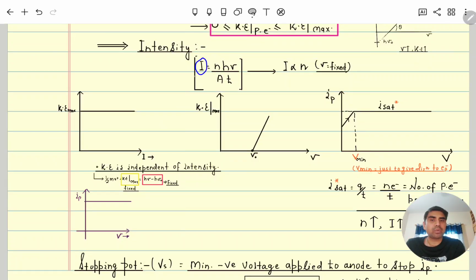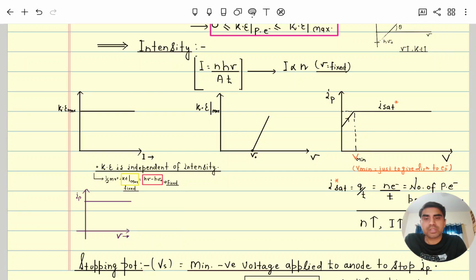Means intensity only depends on the number of photons. The more the number of photons, the more the brightness. If we are considering one photon, its frequency is constant. Now we can only vary the number of photons. So the more the photons, the more the intensity.